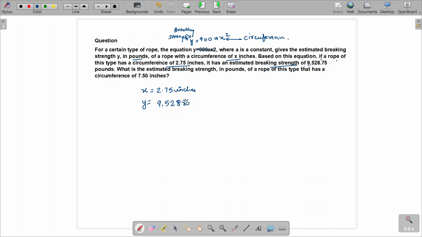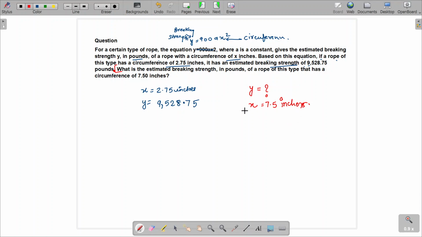Now let's read the second part of this question. Just a second, let me write down these digits carefully, because I only will get confused otherwise. Okay, now there is a full stop. They are asking what is the estimated breaking strength. They are asking what is y if the rope of this type has a circumference of 7.5 inches. Now you might be confused. Already y is given, x is given. Why again is x given and they are asking for y?